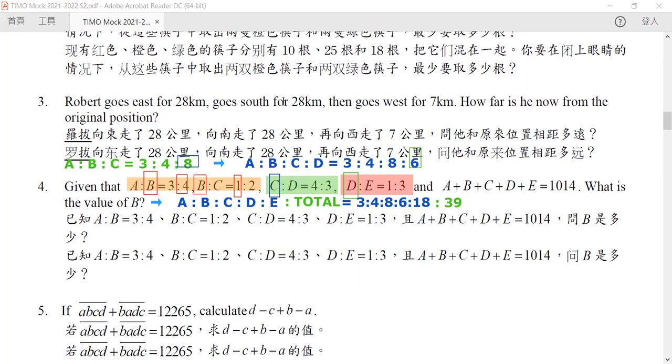And once we get this number, now remember that what we mean by having the total as 39 is that our total can be expressed using the ratio constant. So we can rewrite it as 39 times K, which is equal to 1014. Okay, so it means our K is equal to 1014 divided by 39.